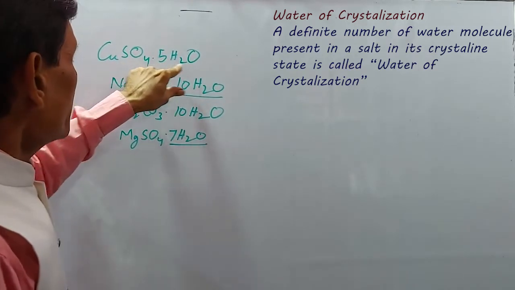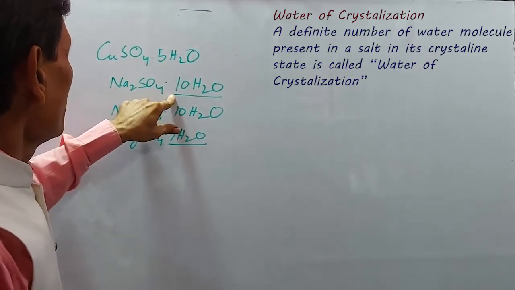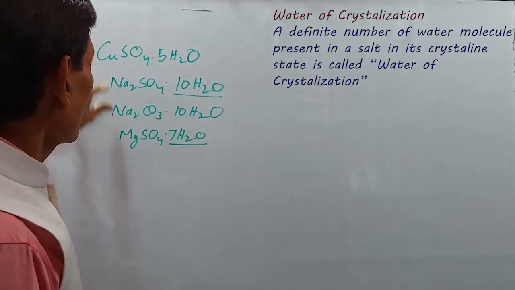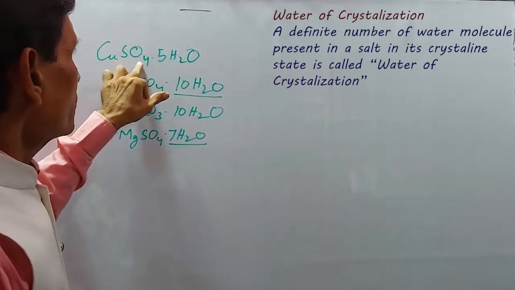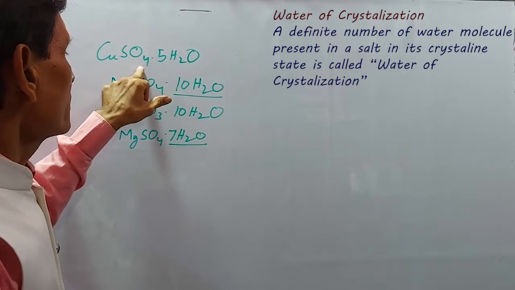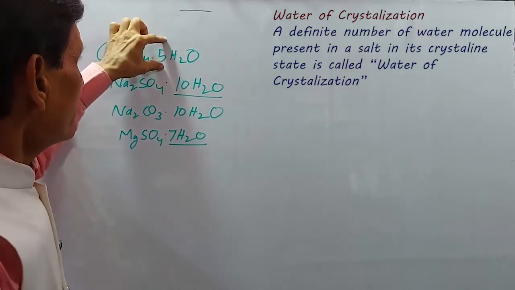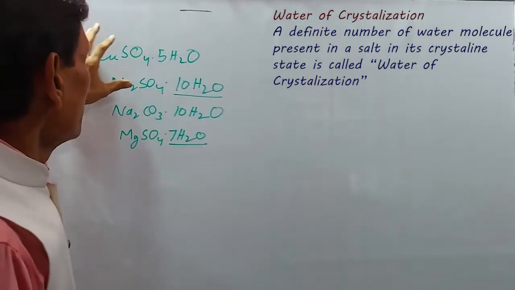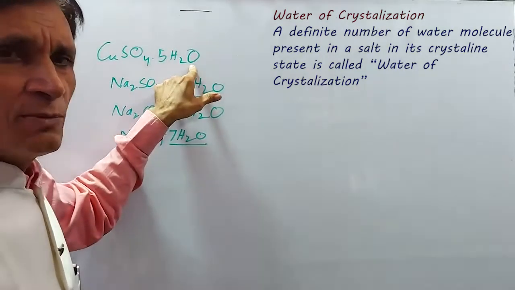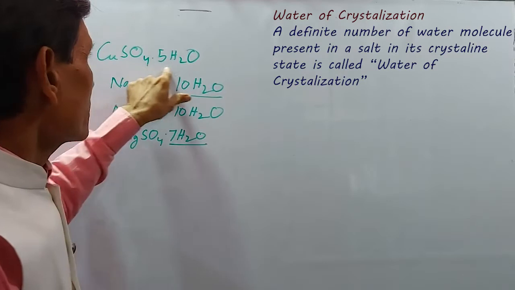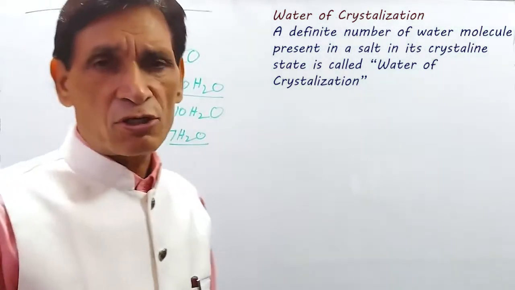this is a definite number of water molecules present in the compound, present in this crystal, and this is also the form of this crystal. And whenever this water molecule is removed, then its crystalline nature will also be lost.